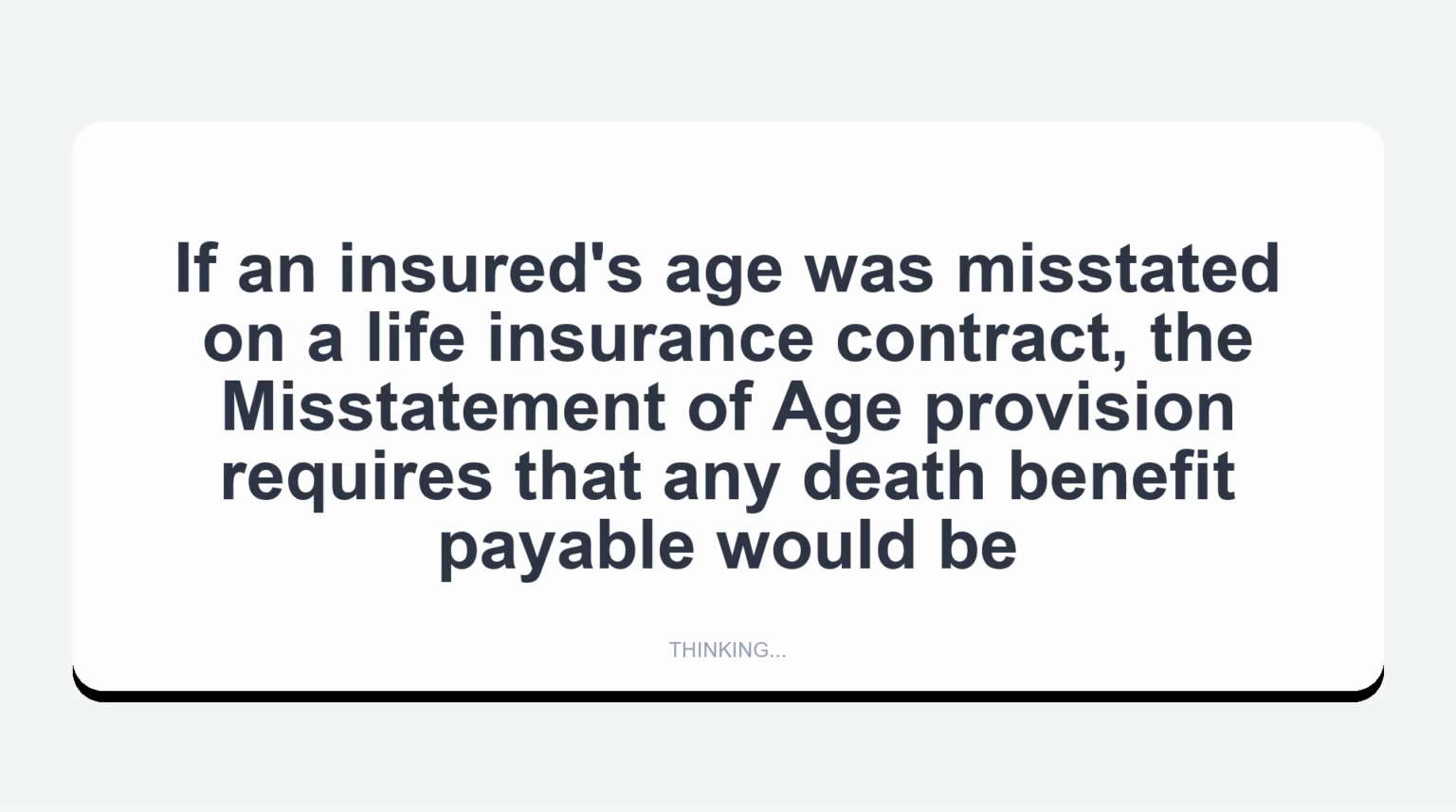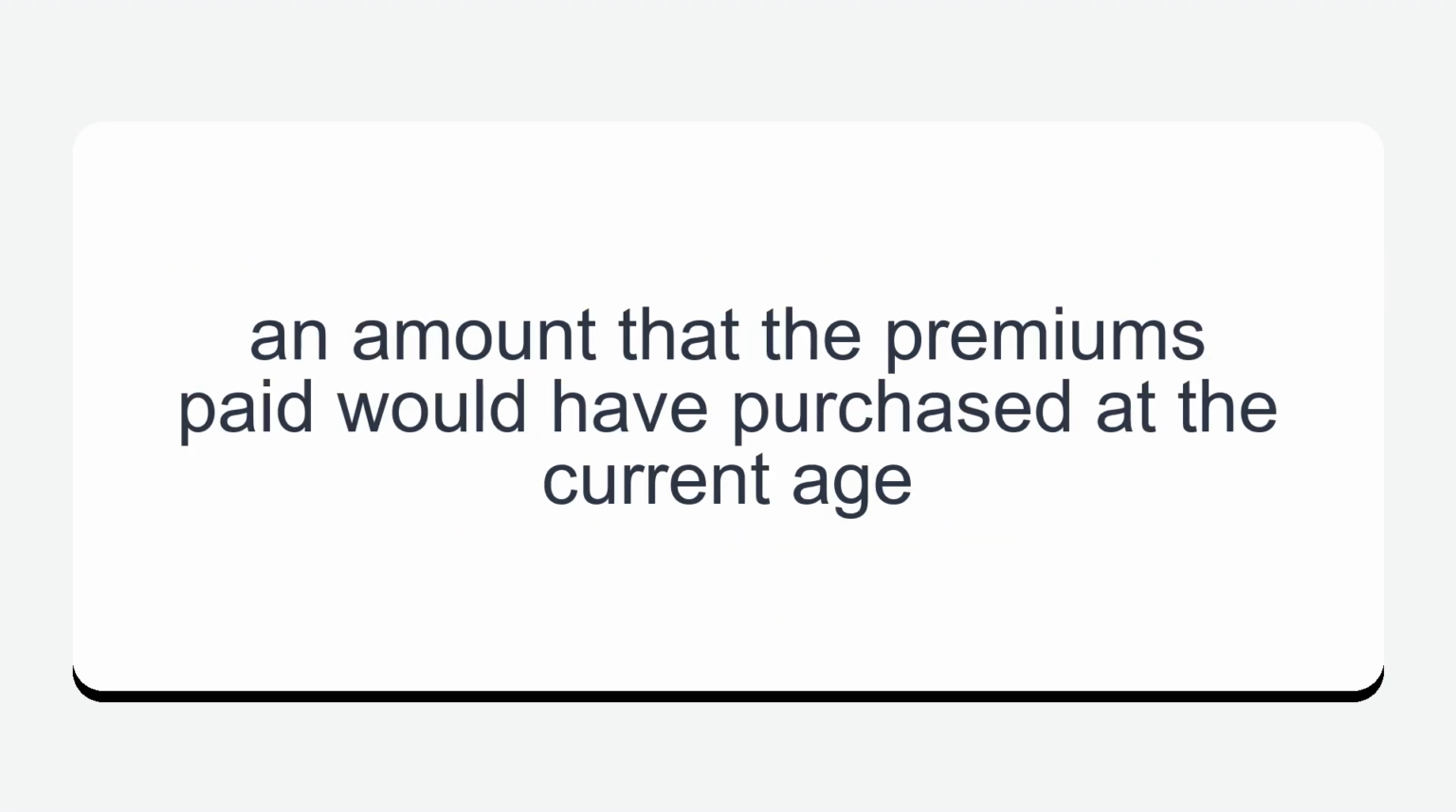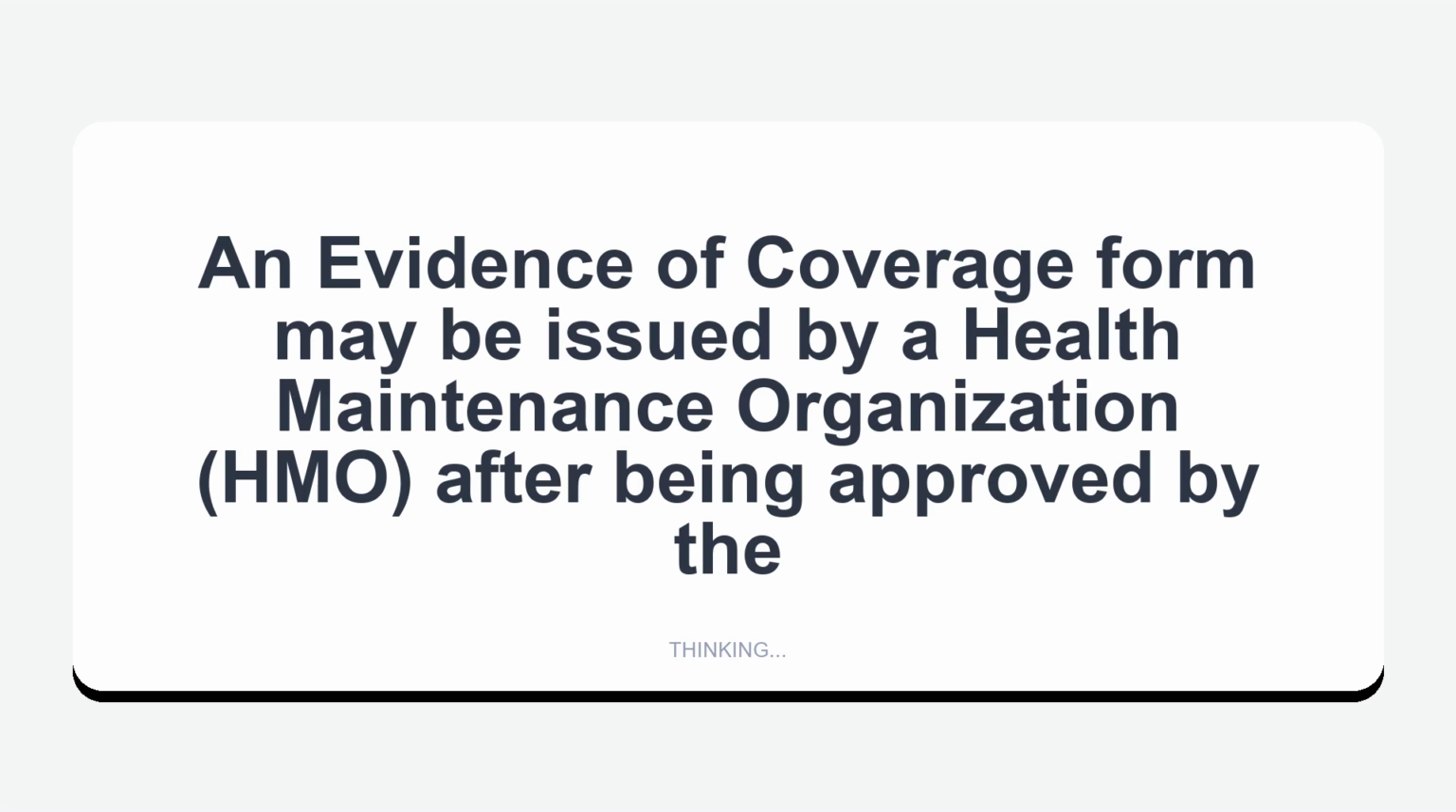If an insured's age was misstated on a life insurance contract, the misstatement of age provision requires that any death benefit payable would be an amount that the premiums paid would have purchased at the current age. An evidence of coverage form may be issued by a health maintenance organization, HMO, after being approved by the Commissioner.